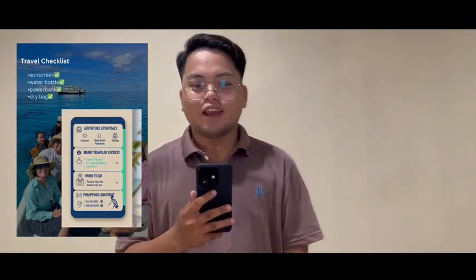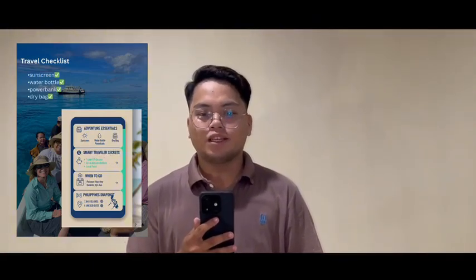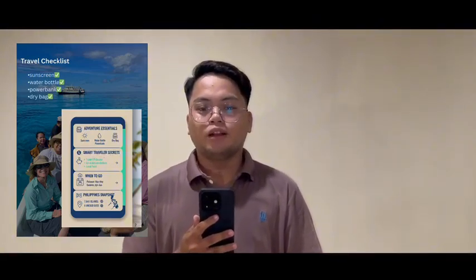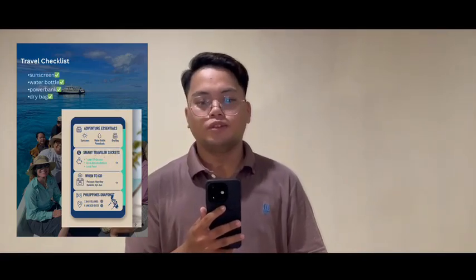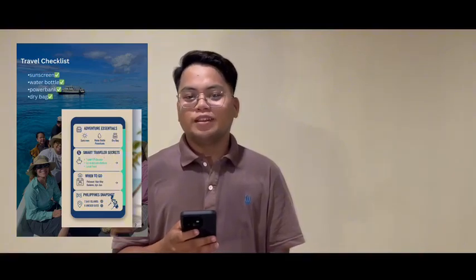This sidebar gives practical advice like traveling off-season, booking local accommodation, and trying affordable local foods. The third one is best time to visit. We made a small box that tells readers when it's best to visit Palawan, Batanes, and other destinations.